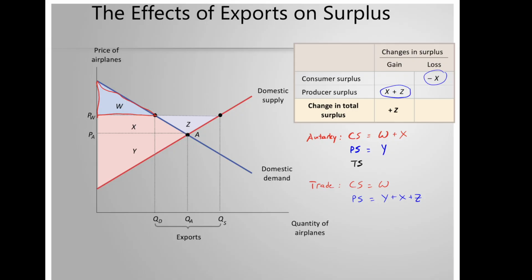Total surplus, which is consumer surplus plus producer surplus, used to be X plus W plus Y, and now it is that area plus Z. So this area of the triangle Z is something that was not a part of the society welfare before, but it is now.